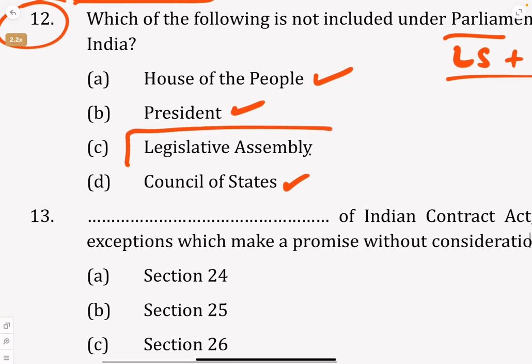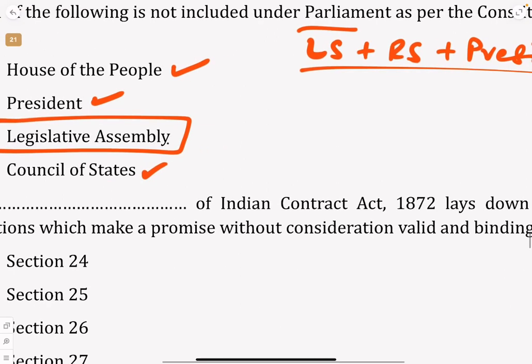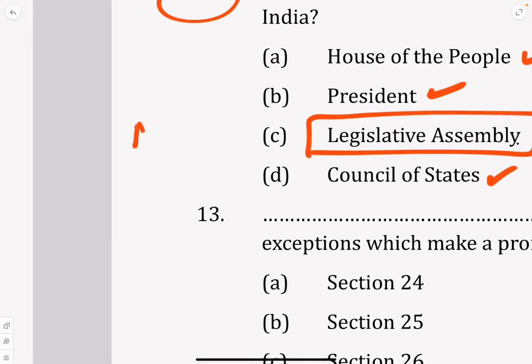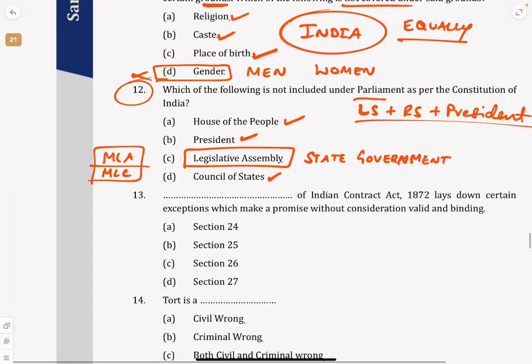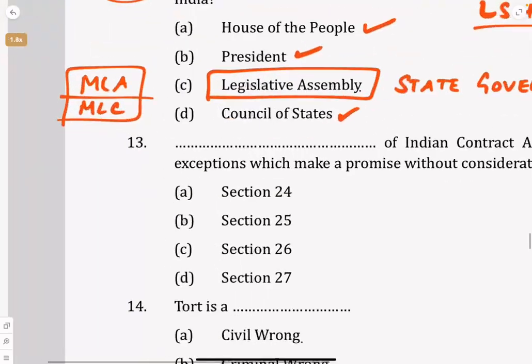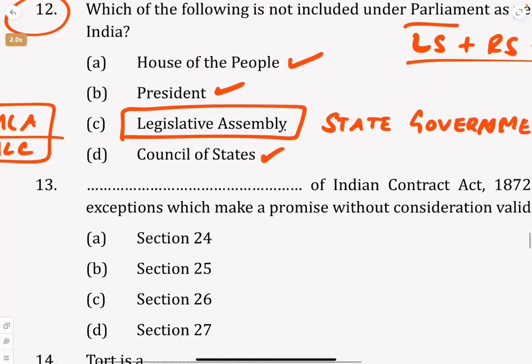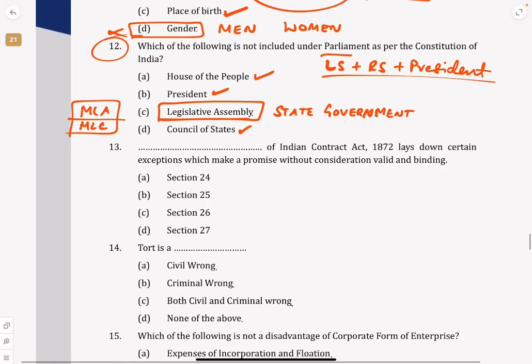But Legislative Assembly is not covered in Parliament, because Legislative Assembly comes under the state government, as does the Legislative Council, which comes in the state government level. But in the Parliament of India, we don't have Legislative Assembly. We have House of People, Lok Sabha, President, Council of States, or Rajya Sabha, but we don't have Legislative Assembly. That is the correct answer.